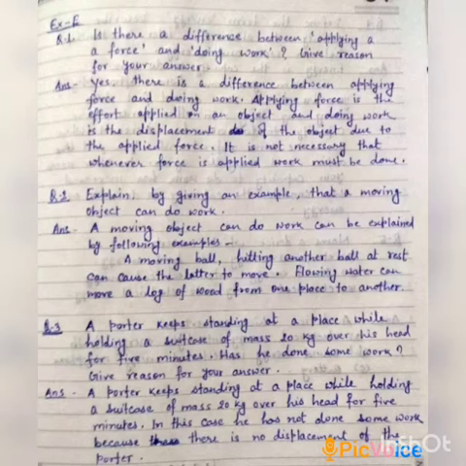So we can say that a moving ball can move another ball which is at rest. One more example: flowing water can move a log of wood from one place to another. So by these examples we can say that a moving object can do work.